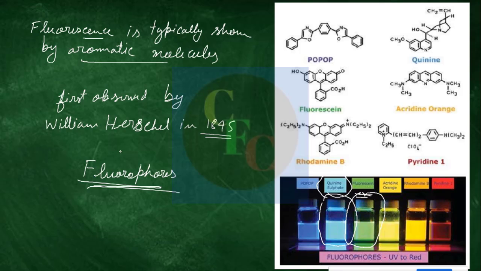Now, the main thing about fluorescence is its sensitivity. It is a highly sensitive technique, and it requires very sophisticated instrumentation to measure those lifetimes, because they are very short lifetimes.